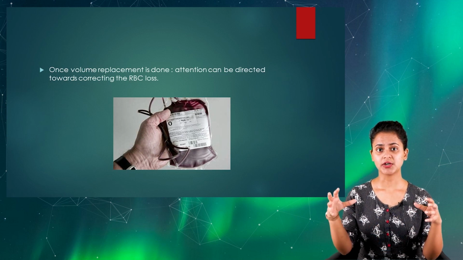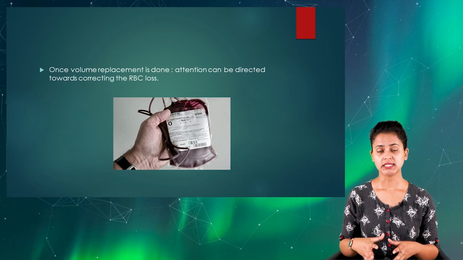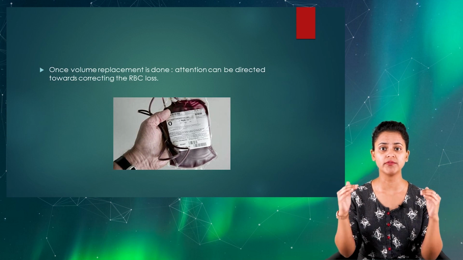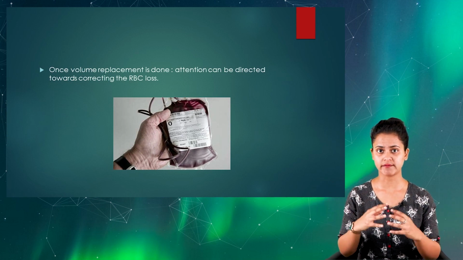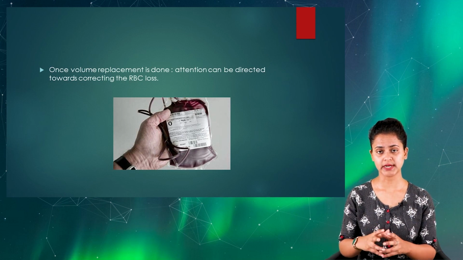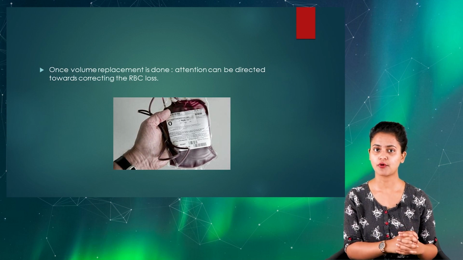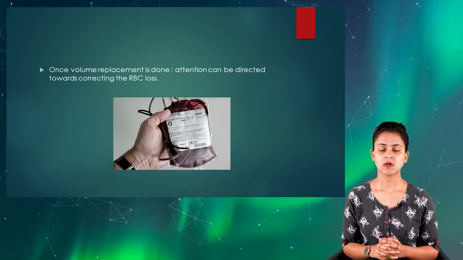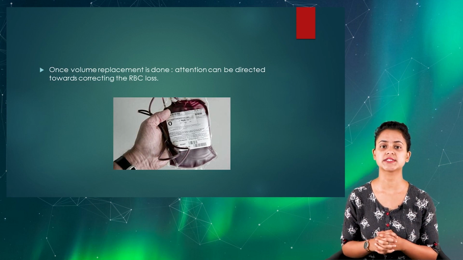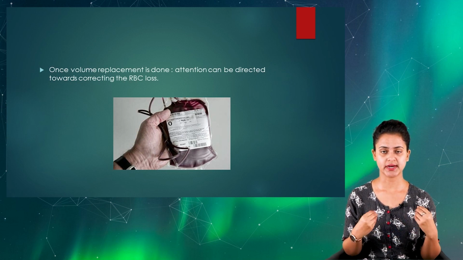on the replacement of red blood cells. As we know, volume replacement plays a very important role in preventing hypovolemic shock development. Once the volume is replaced, the next focus will be to replace the lost red blood cells for the particular client. As we know, the body needs at least 2 to 5 days to manufacture more red blood cells with increased erythropoietin.